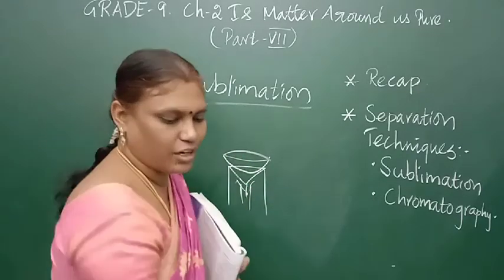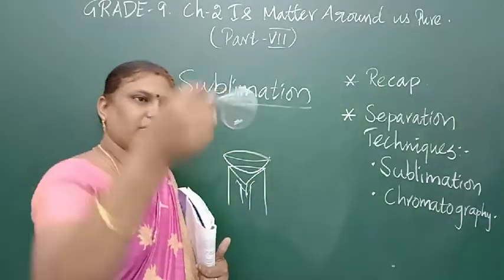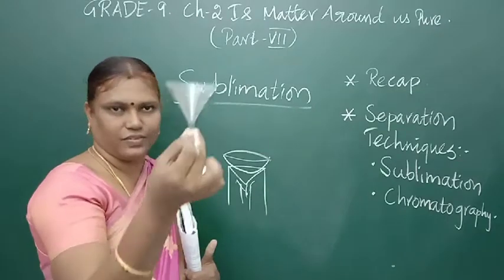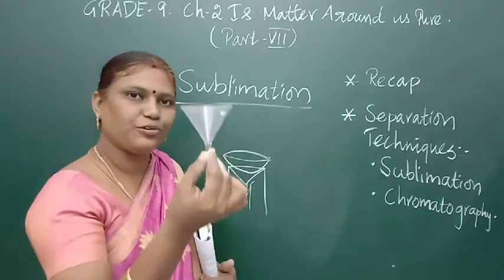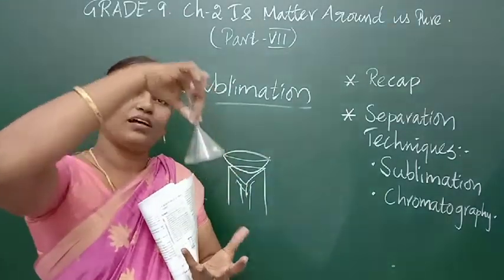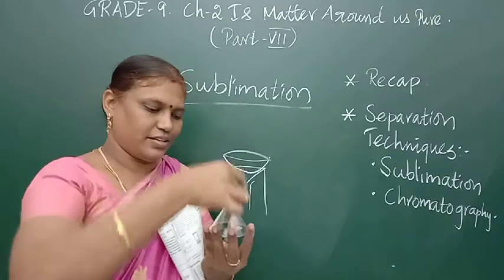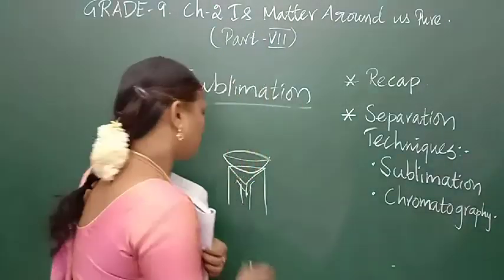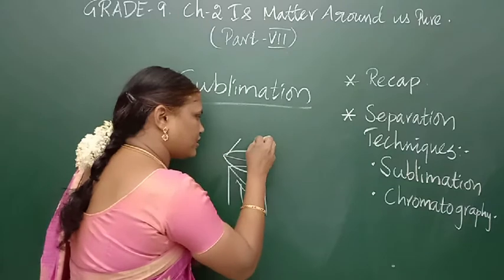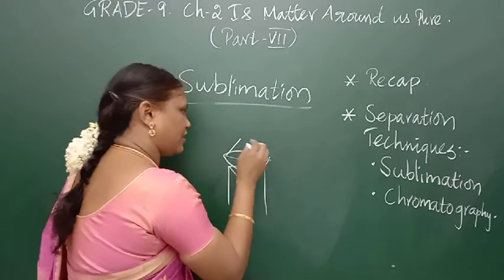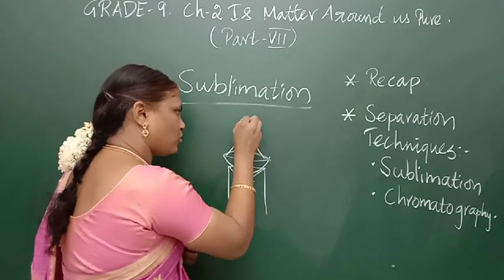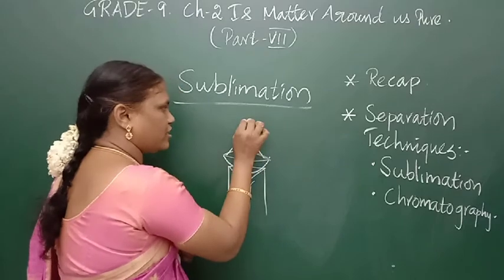In that we invert a funnel; we have to insert the funnel in the china dish. So the inverted funnel is kept on the china dish.